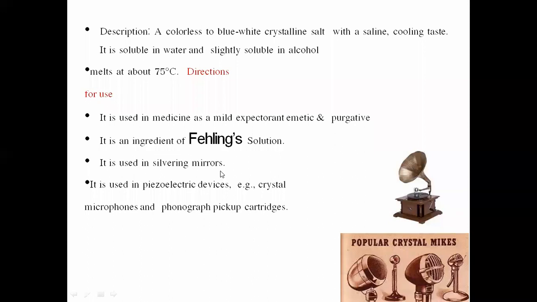It is also used in silvering mirrors, and also used in piezoelectric devices, for example, crystal microphones and phonograph pickup cartridges. So these are basically present in the phonographs as well as in the Fehling solution.